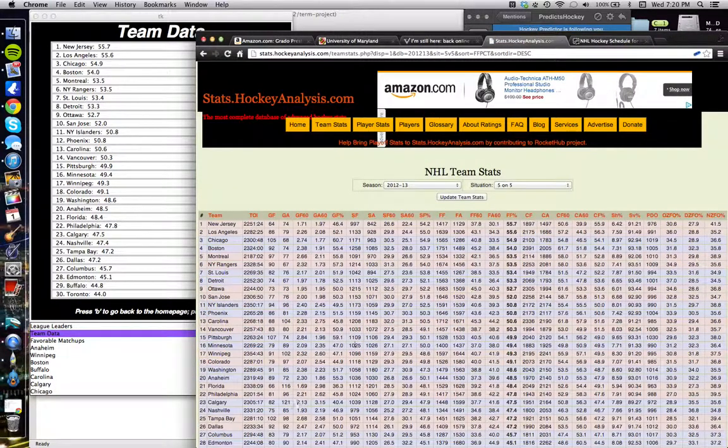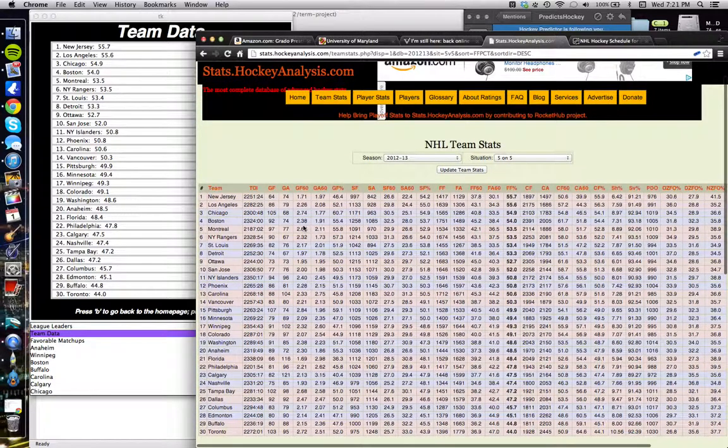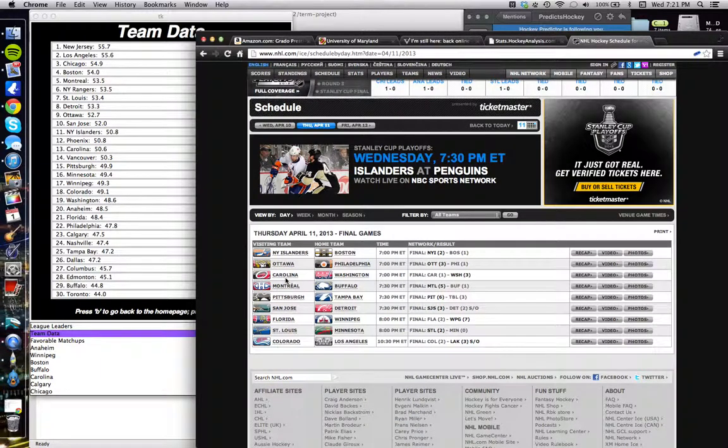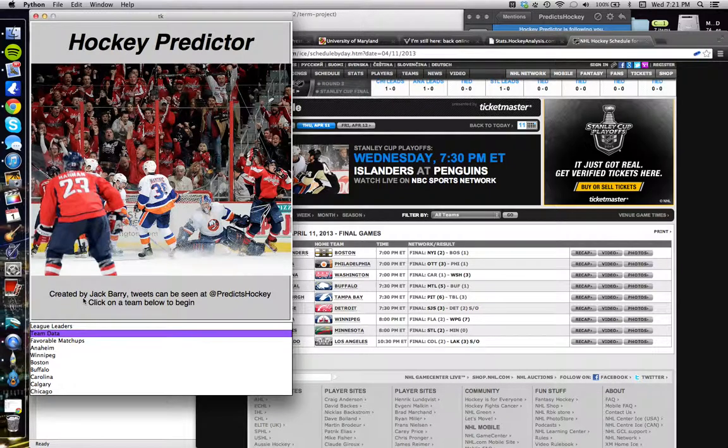It also will scrape some team data, which I use to make my predictions as well. And the last thing it scrapes is the daily schedule, and right now I have it set back so I could do some testing of it. But it can do this setup for the current day, and my user interface is done with Tkinter.